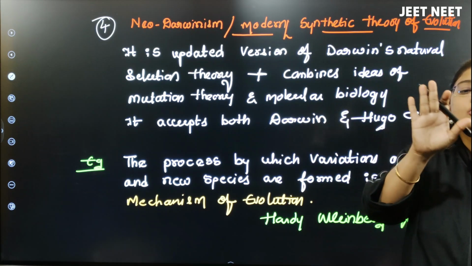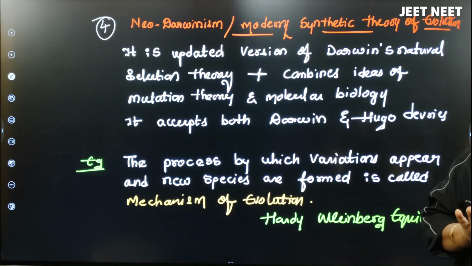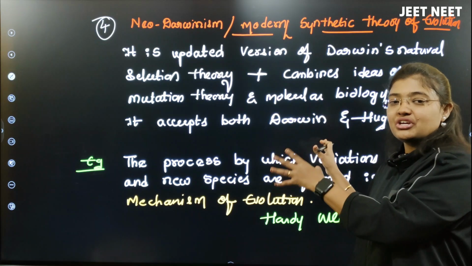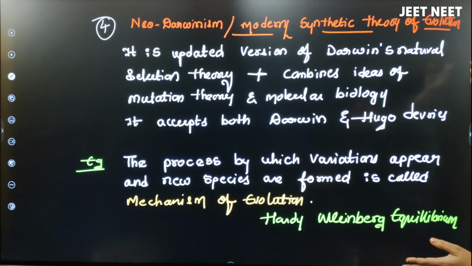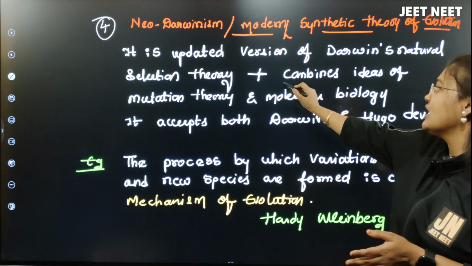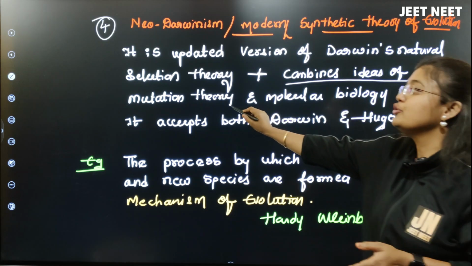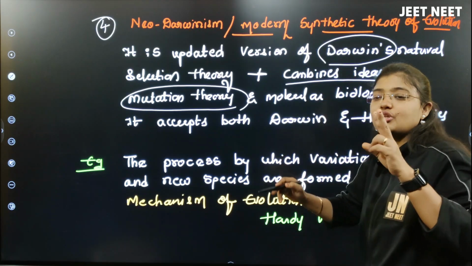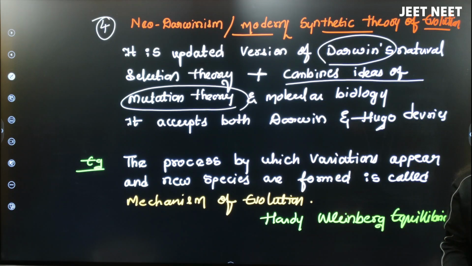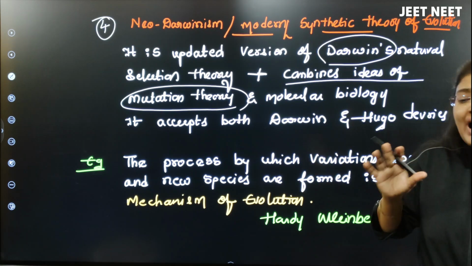Both scientists' postulates and versions they kept together under this theory called Neo-Darwinism. It is the updated version of Darwin's natural selection theory and combines the ideas of mutation theory. Mutation theory plus Darwin's theory are both correct according to Neo-Darwinism, because we can't judge.